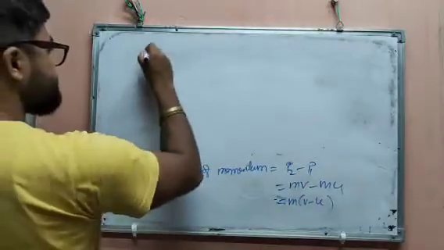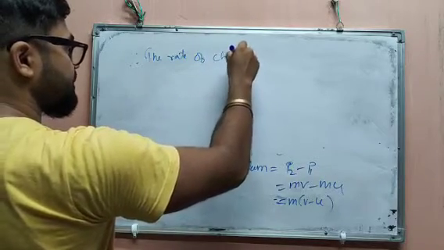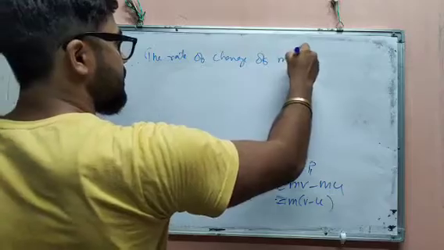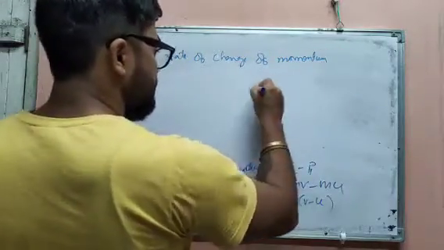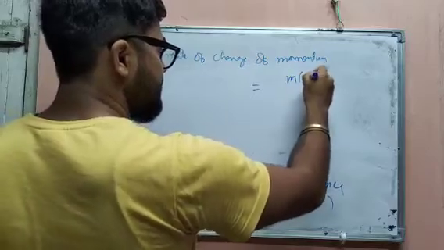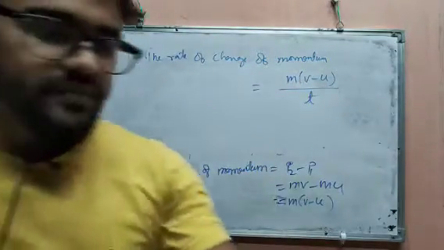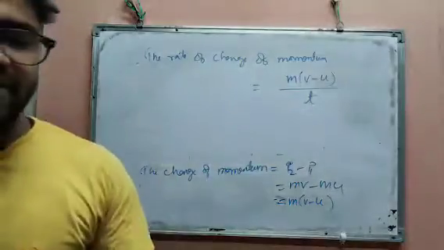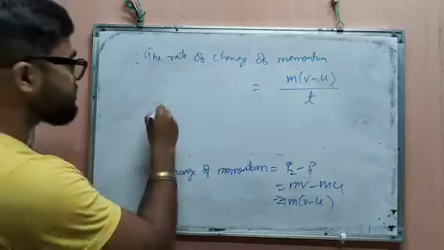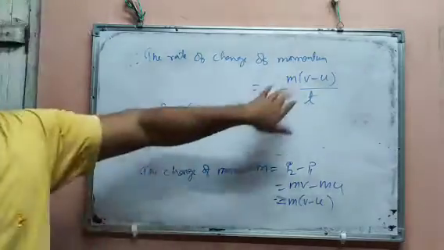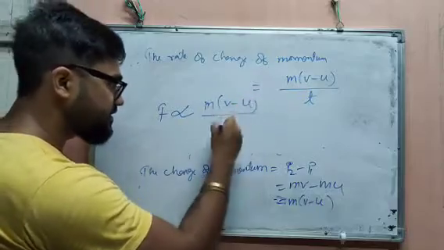Therefore the rate of change of momentum will be m(v minus u) divided by t. And obviously we are applying the force to change the momentum, so force will be directly proportional to the rate of change of momentum, that is m(v minus u) by t.